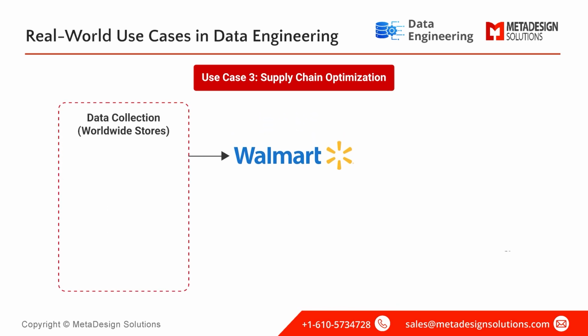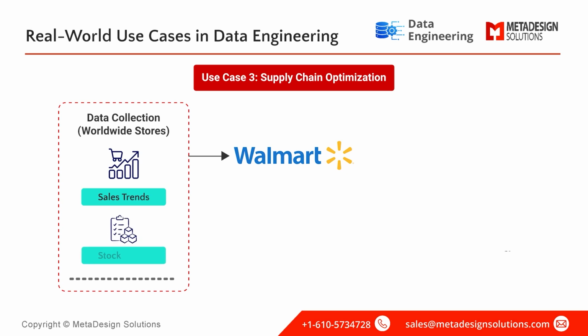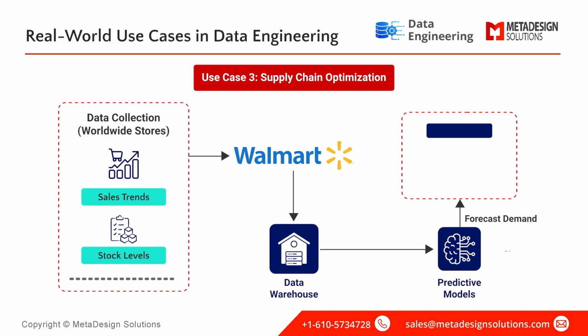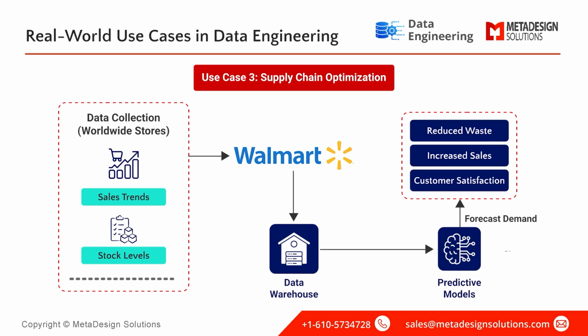Walmart collects data from thousands of stores worldwide, including sales trends and stock levels. This data is ingested into a data warehouse for analysis. Predictive models are then run to forecast demand and ensure shelves are stocked with the right products at the right time. The result? Reduced waste, increased sales, and better customer satisfaction.